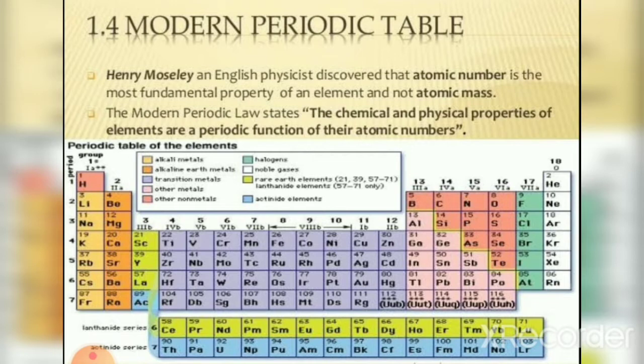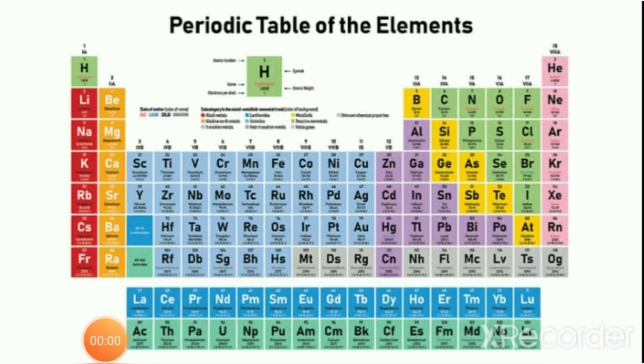Now, what is the modern periodic law? The modern periodic law states that the chemical and physical properties of elements are periodic functions of their atomic numbers. You know that horizontal rows are called periods and vertical columns are called groups. So in the modern periodic table, there are 18 groups and 7 periods.